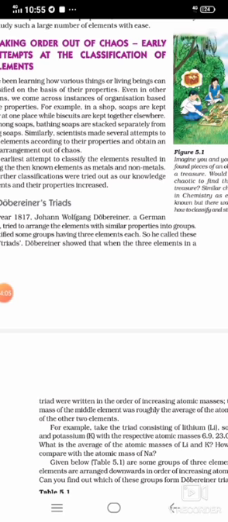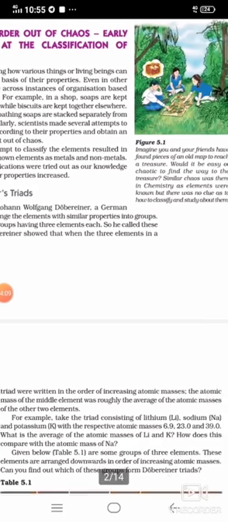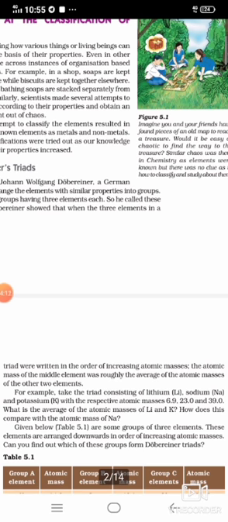So once again, when we write 3 elements in the ascending order of their atomic mass, the atomic mass of the middle element is roughly the average atomic mass of the other 2 elements. We write X, Y, Z. Then the atomic mass of the middle element, Y, will be the average of the atomic masses of the other 2, X and Z.